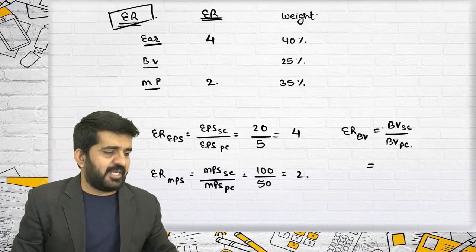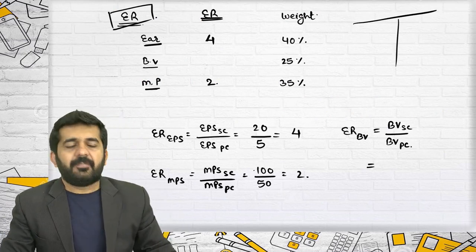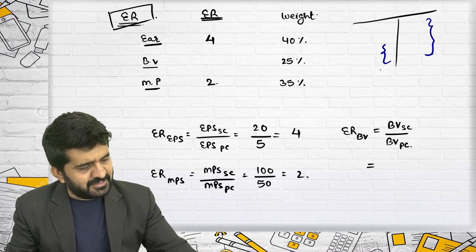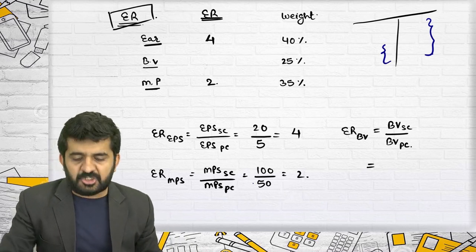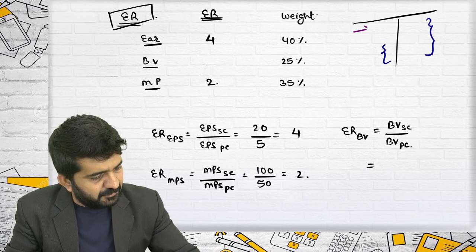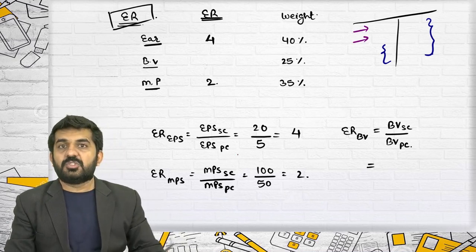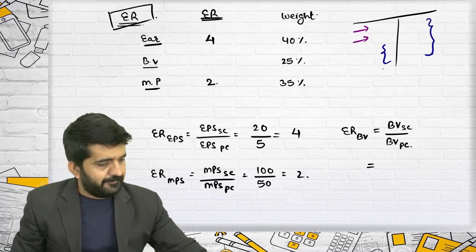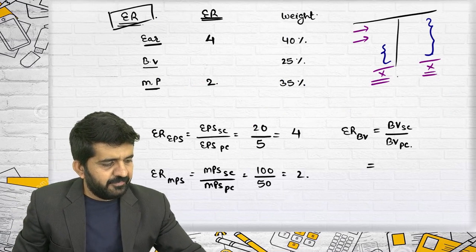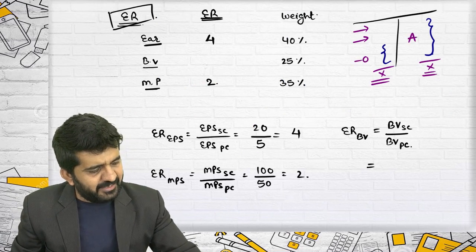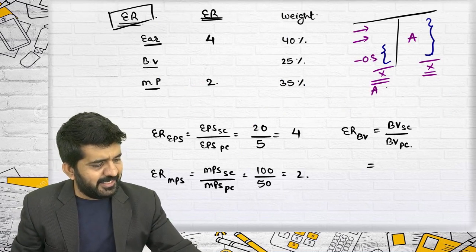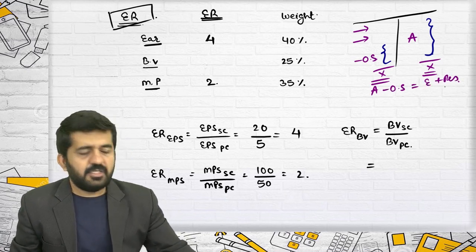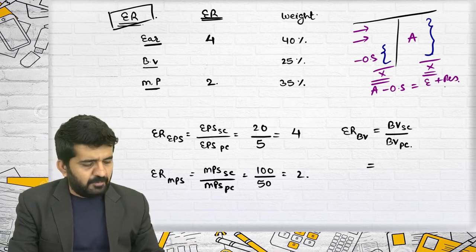But if I want to find assets minus outside liability, I can find it in another manner, which is equity plus reserves. Is this information given? The answer is yes. This is a tallied answer. Assets minus outside liability will be equal to equity plus reserves, so I can find total book value by it.